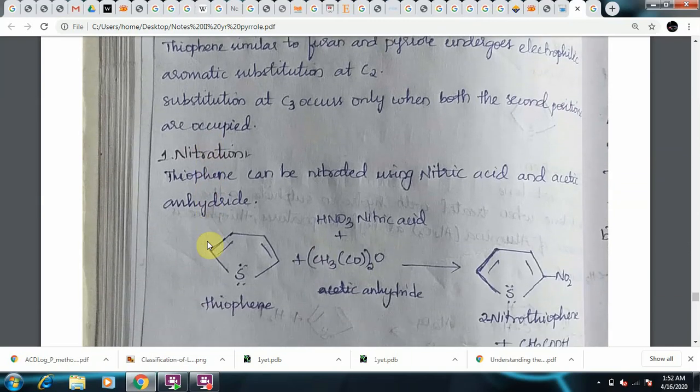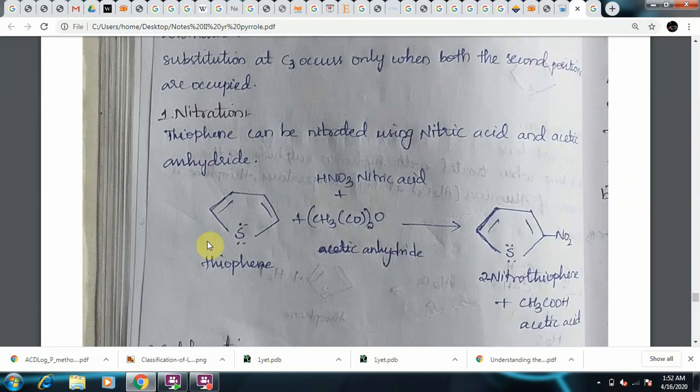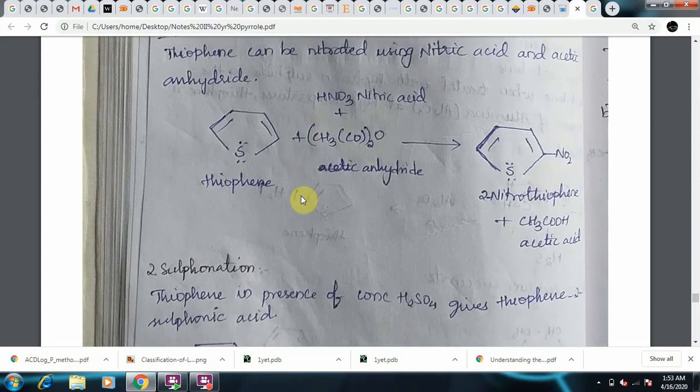Now the first reaction, nitration, similar to pyrrole or furan. Thiophene, when treated with nitric acid in acetic anhydride at low temperatures, gives 2-nitrothiophene plus acetic acid. For this, the mechanism was explained in the last class. So refer back to the mechanism, how the electrophile nitronium ion is generated. So this was about the nitration reaction.